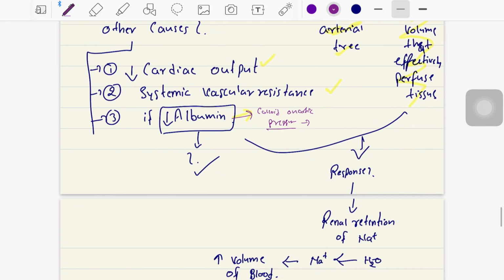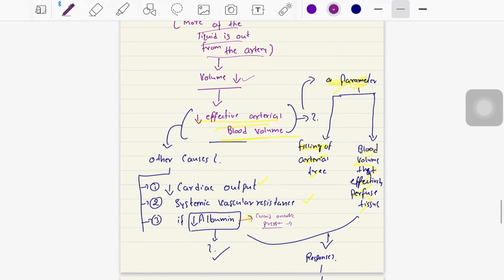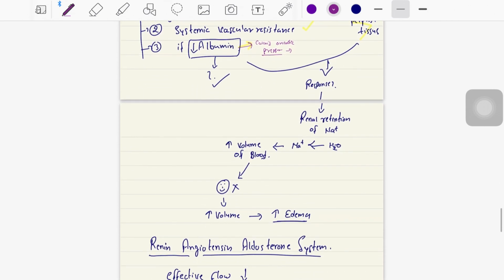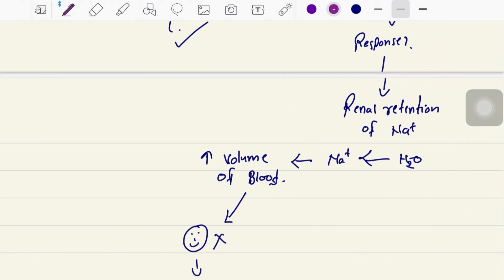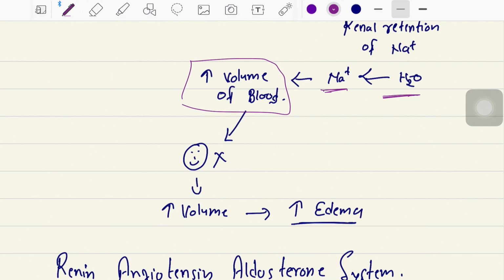So there will be edema. Okay. And now what will be the response to all this decrease in the effective arterial blood volume? The response will be renal retention of sodium. Our kidneys will try to retain more of the sodium. As water follows the sodium, there will be more reabsorption of water, that will increase the volume. Okay, if we retain sodium, the water will follow, and there will be increase in the volume of blood, and we should be happy, but we will not, because increase in volume will cause increase in edema.